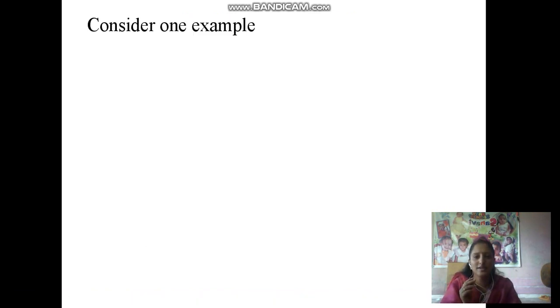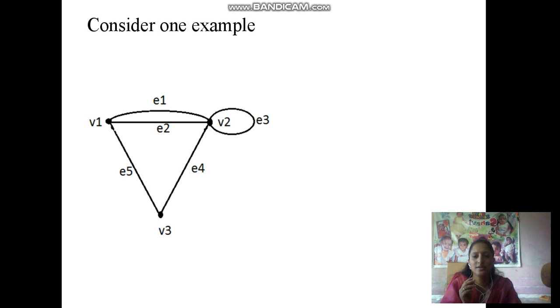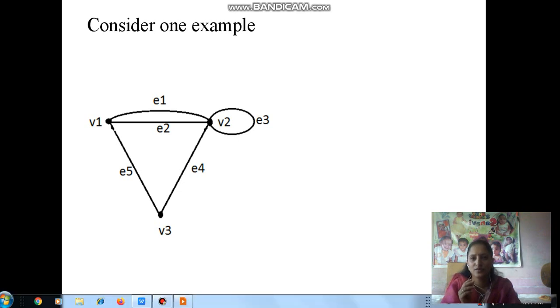Now consider one example. This is the graph which contains the vertices v1, v2 and v3, and there are 5 edges of this graph: e1, e2, e3, e4 and e5.